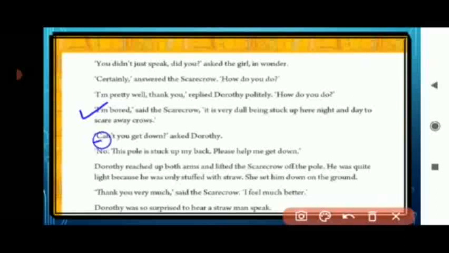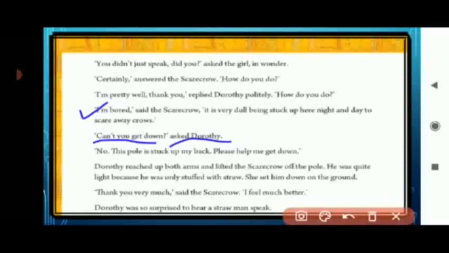"Then, can't you get down?" asked Dorothy. Dorothy asked, can't you get down? The Scarecrow said, "I am very much tired of being tied up here on the pole." Again, I want to remind you children, this is just a fiction. All these things Dorothy is imagining, as if the Scarecrow is talking to her for real.